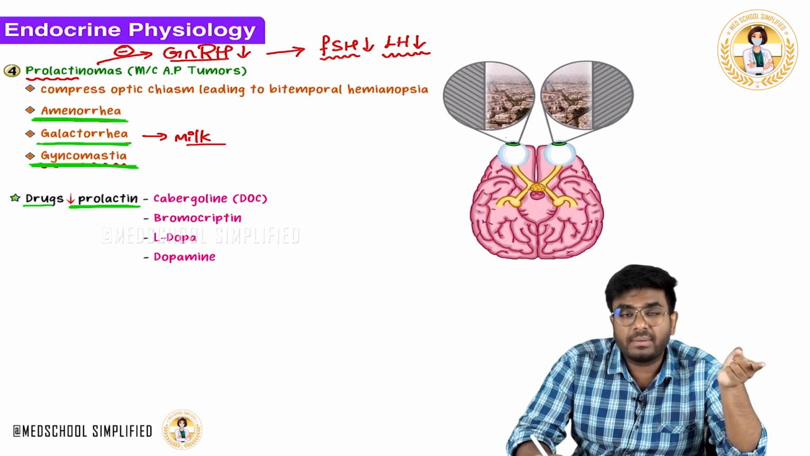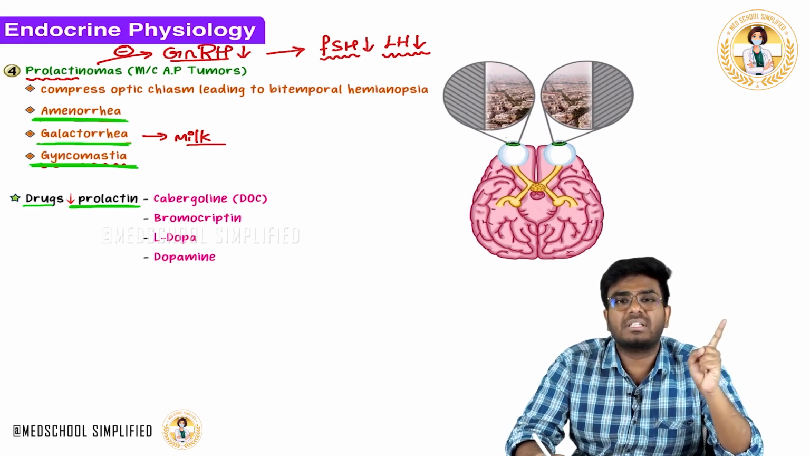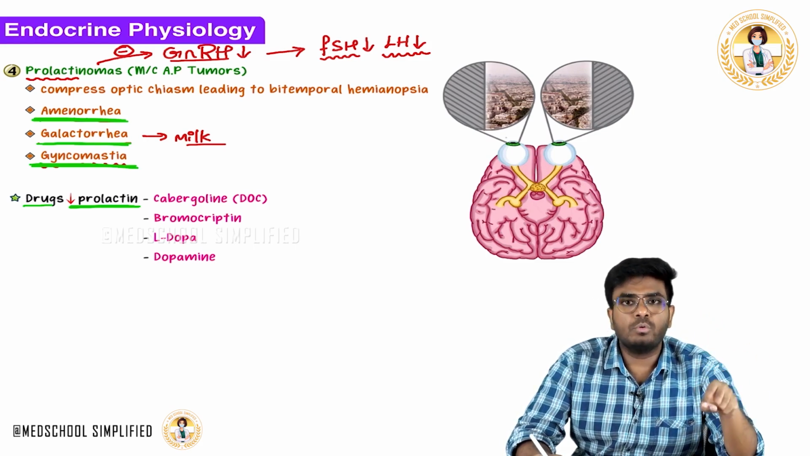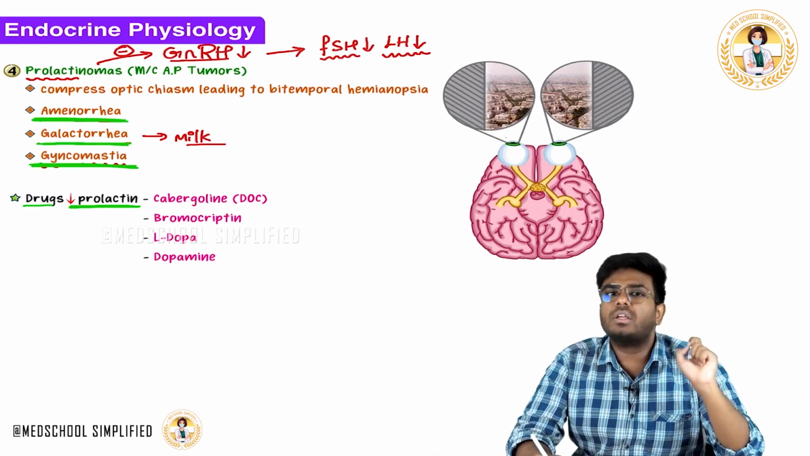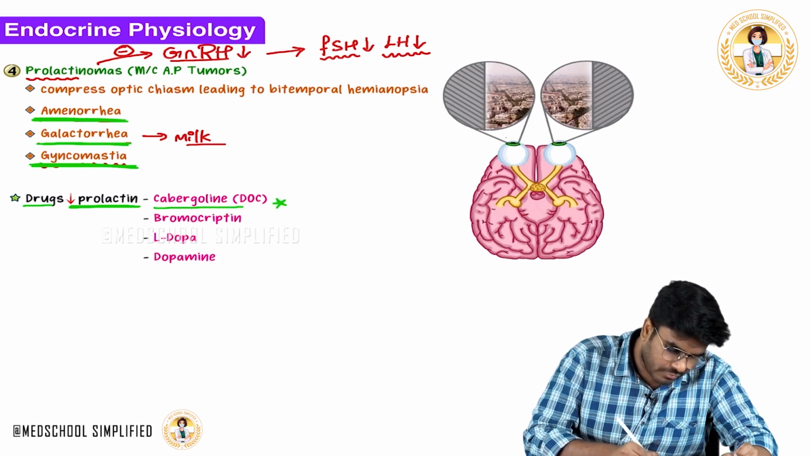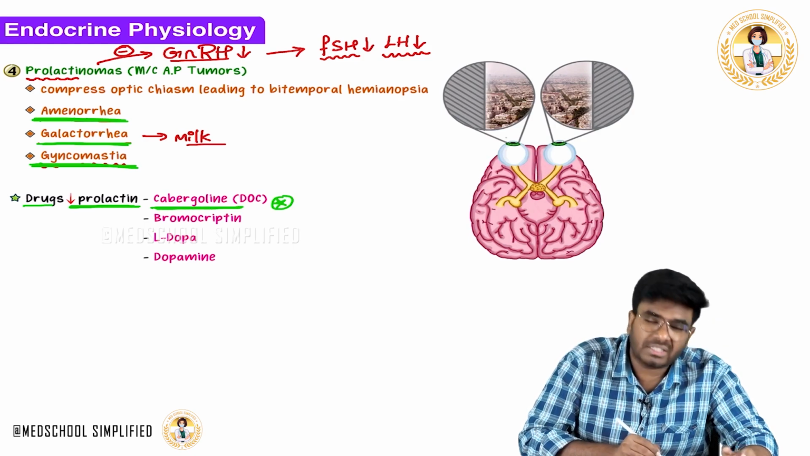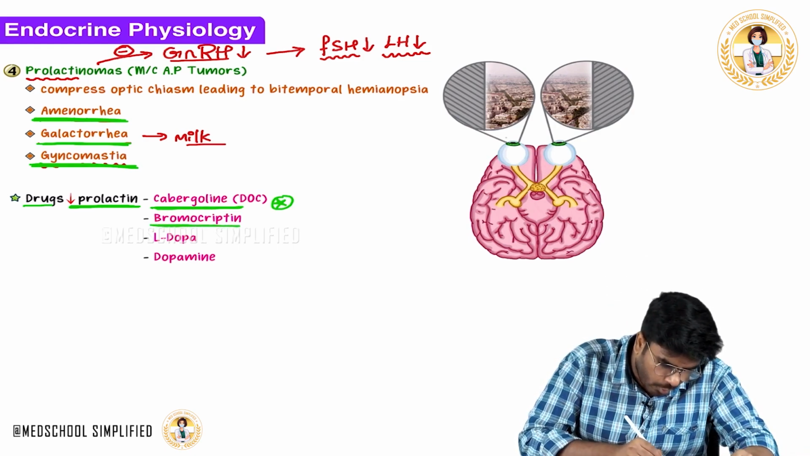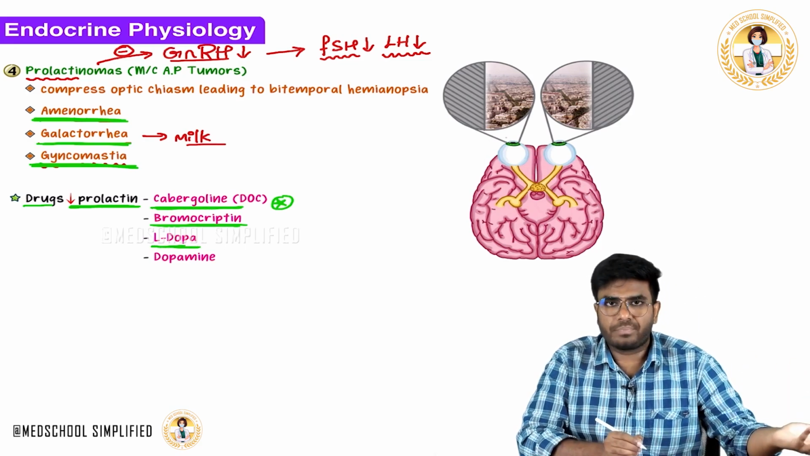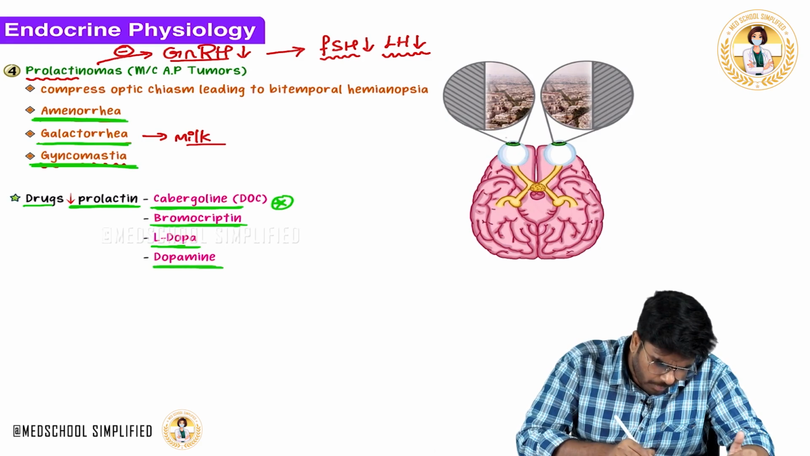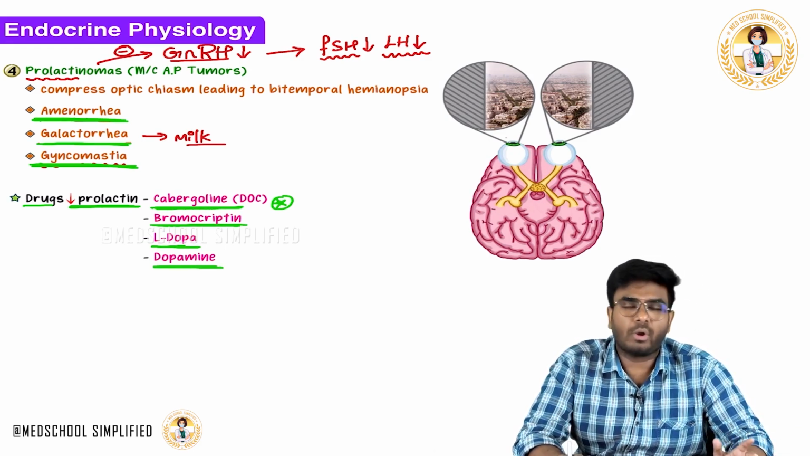How can you decrease the prolactin? From the basics we have studied, the prolactin inhibitory hormone is nothing but dopamine. So in this condition we use dopamine or dopamine-like drugs, or dopamine receptor stimulants. What are these drugs? Cabergoline, a dopamine receptor agonist, is the drug of choice for symptomatic treatment of prolactinoma. Then bromocriptine, also a dopamine receptor agonist, and L-dopa, that is levodopa, or dopamine itself. These are the drugs which decrease prolactin levels in a patient with prolactinomas.